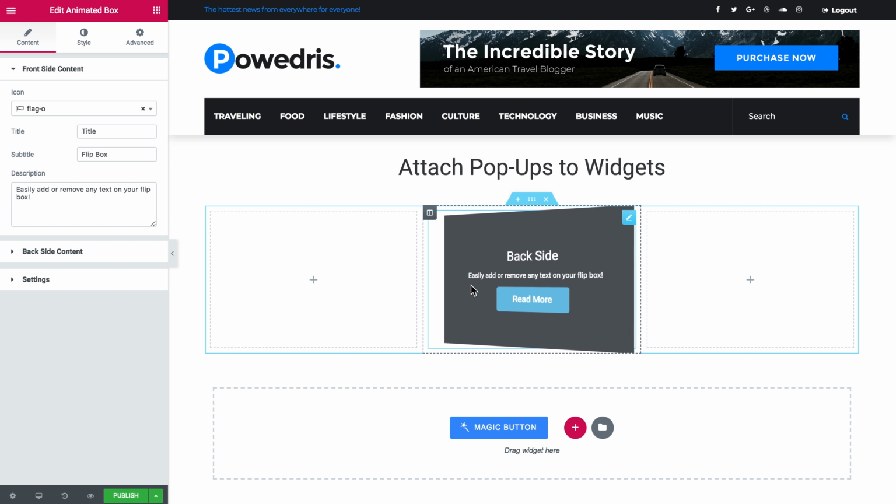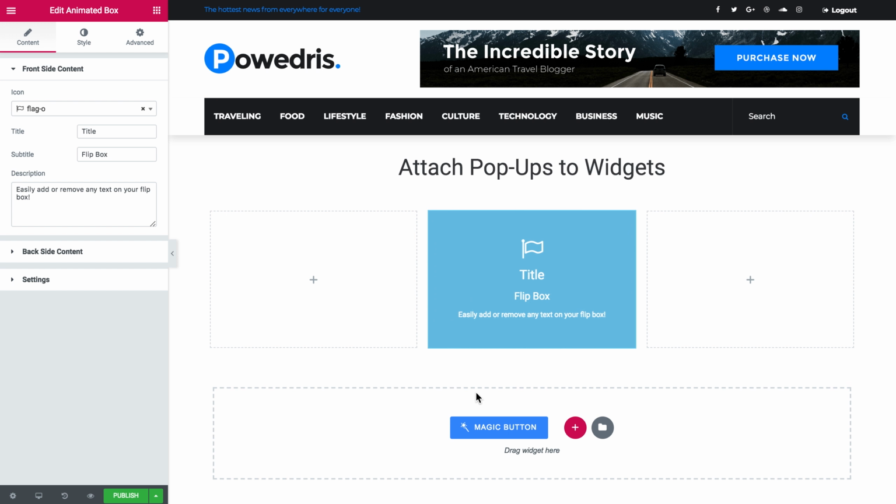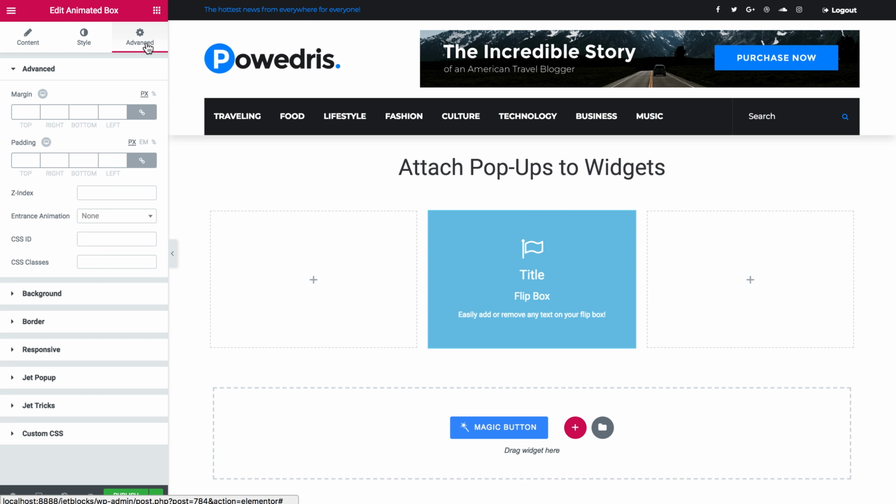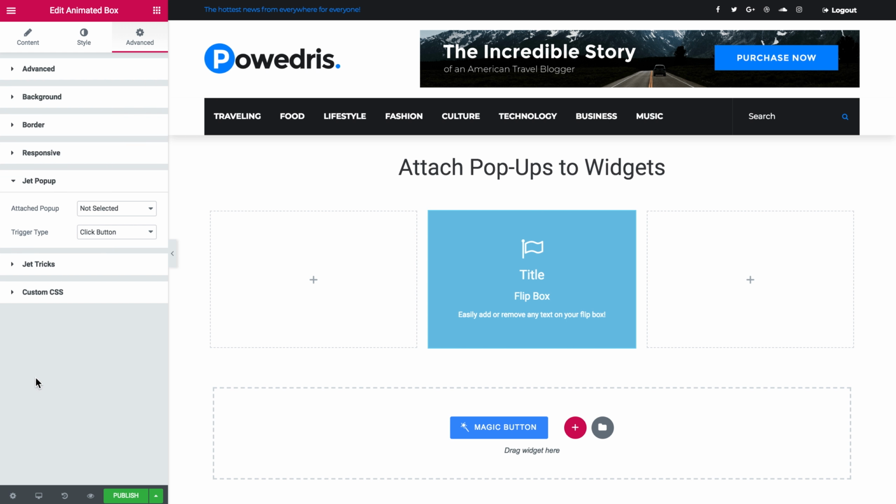Then in order to add a pop-up to this widget, I need to go to Advanced and find the JetPopup tab. Here I can choose the pop-up template that I want to attach. Let it be this one. And the trigger type will be click button. And I simply press publish.